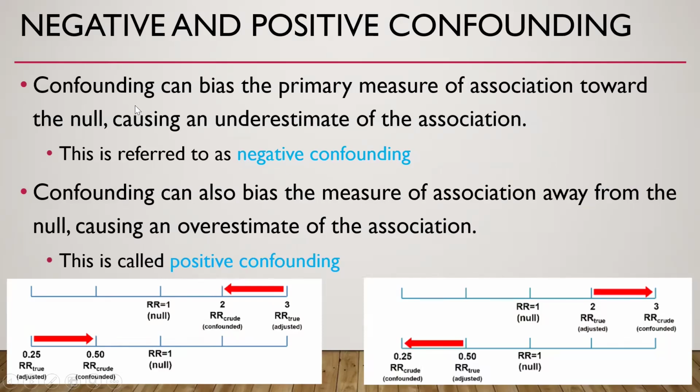So, negative and positive confounding. Confounding can bias the primary measure of association towards the null, causing an underestimate of association. So this is the underestimate of association, and this is known as negative confounding. Confounding can also bias the measure of association away from null, causing an overestimate of association. So in this case, there is overestimate of association, and this is known as positive confounding.